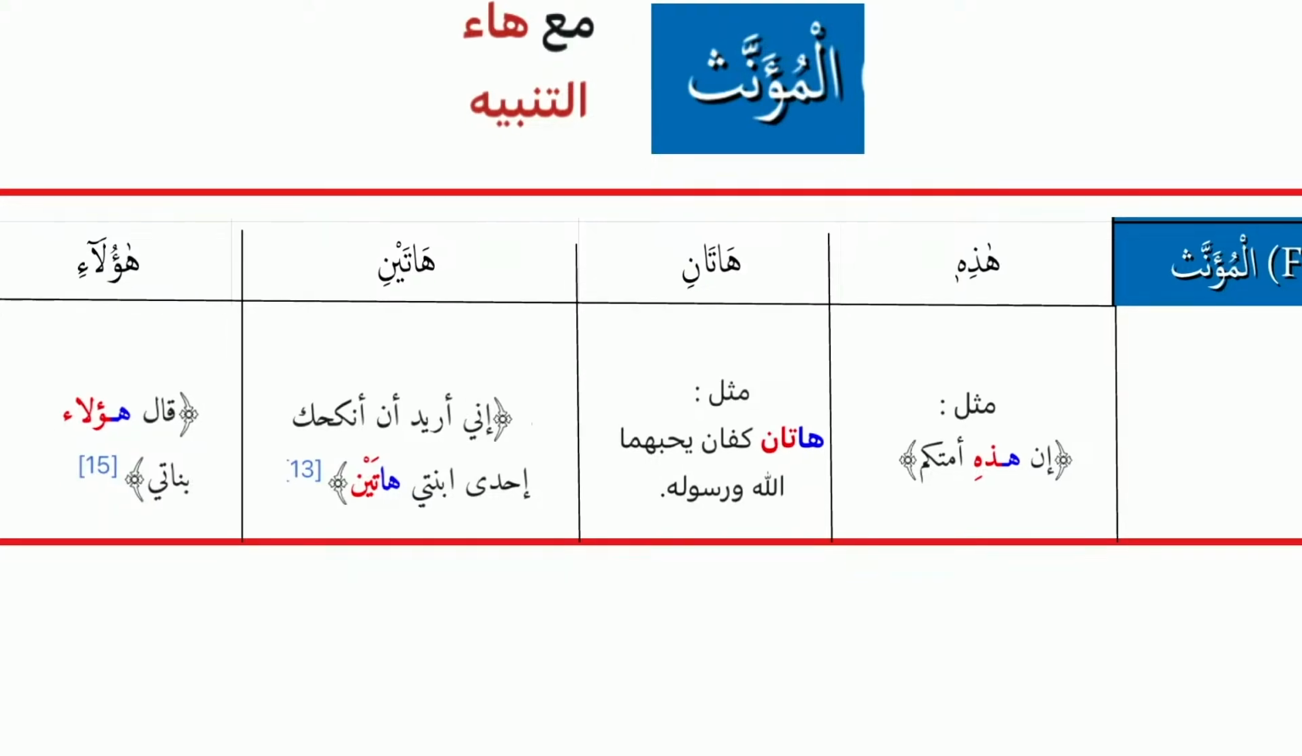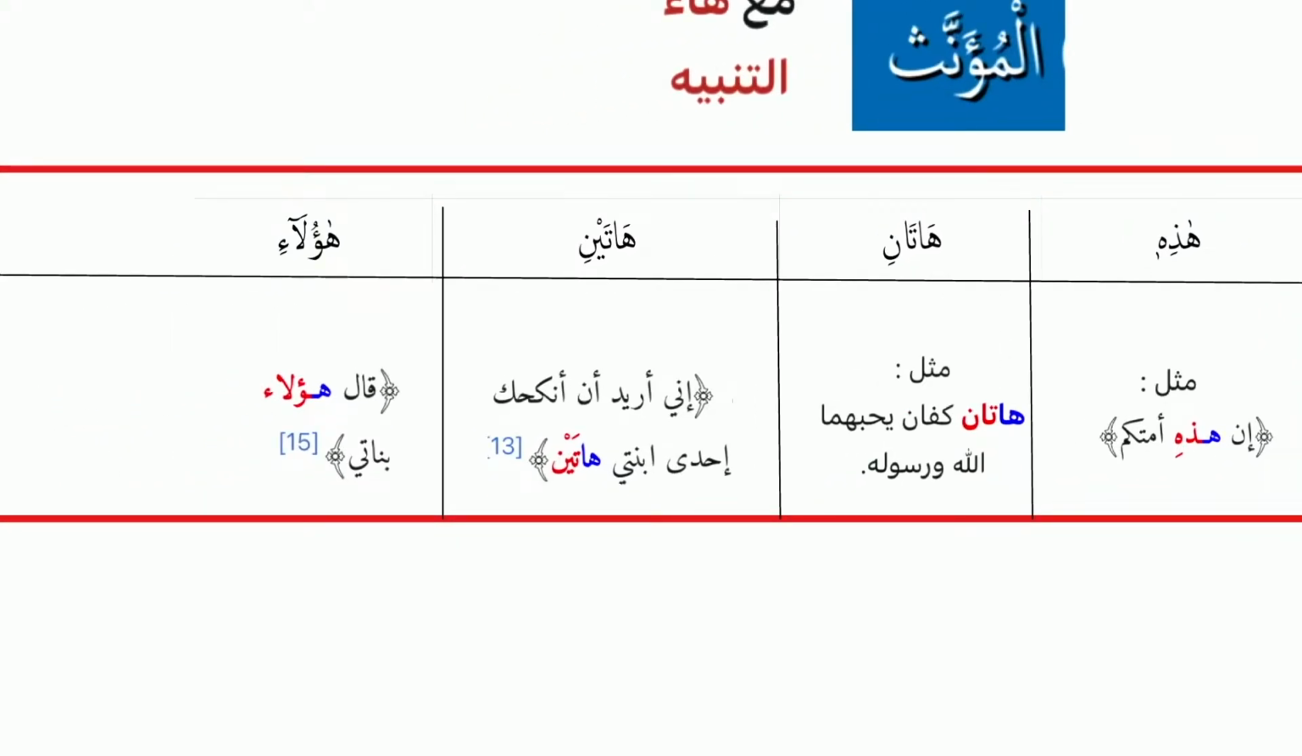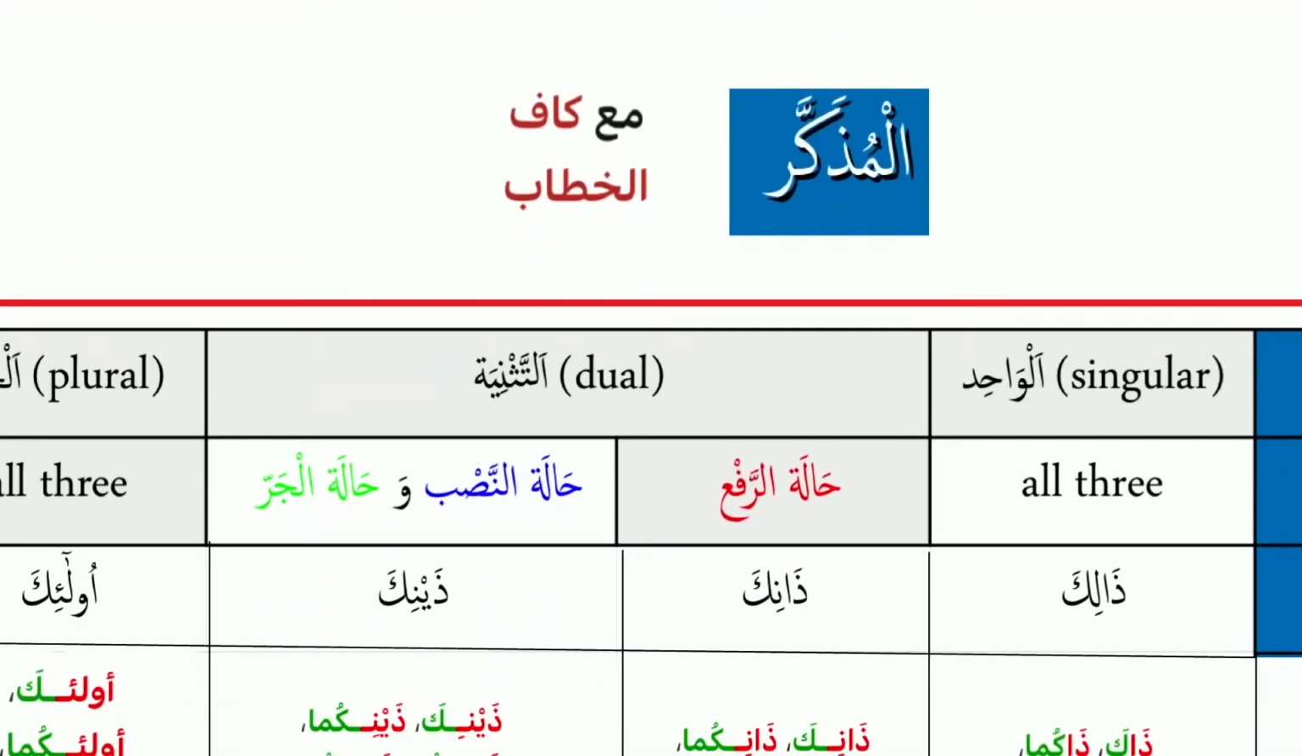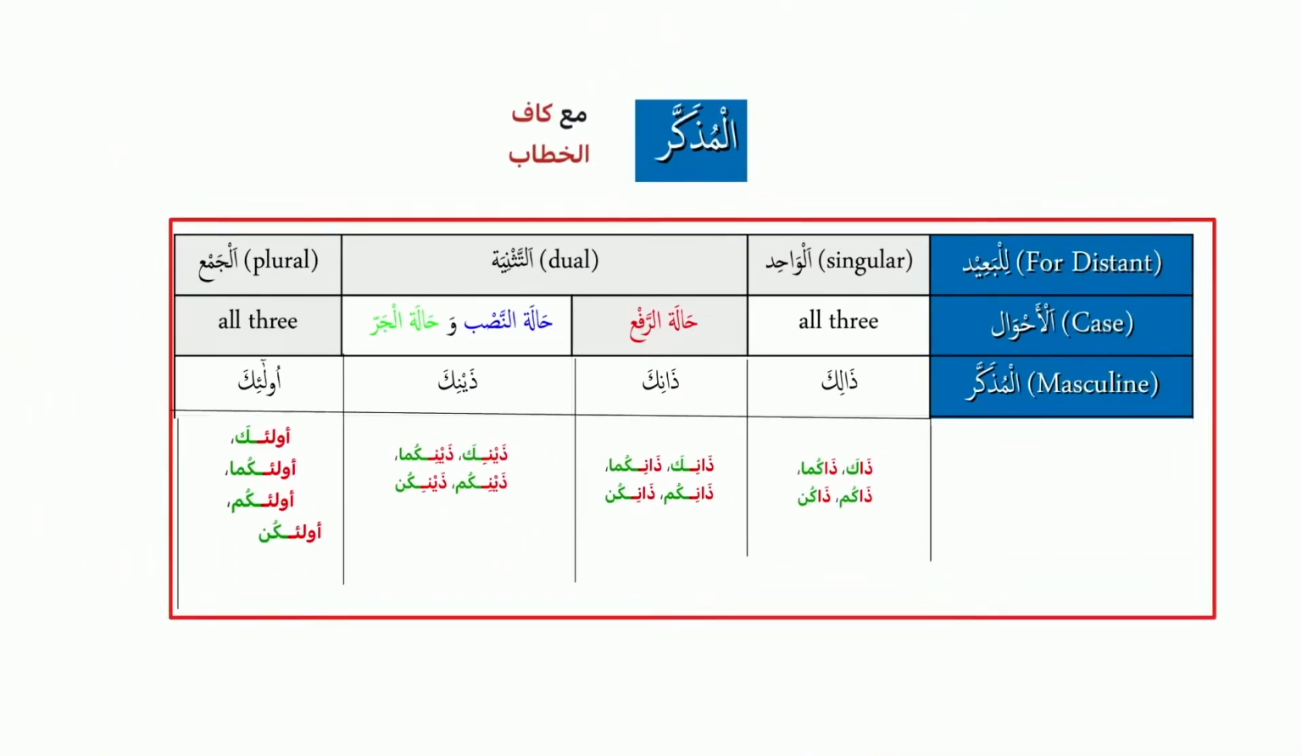In nasab, inni uridu an unkihaka ihda ibnatayya hataini. Shu'aib alayhi salam, he told Musa alayhi salam, okay, I intend to give you in nikah one of the girls hataini which are here. Okay, so they are in nasab. Ihda ibnatayya hataini. And haulai banati for the female. Okay, haulai shurakauna for the male, haulai banati, the same haulai for the female. So we done 2. Now you go to the third one.